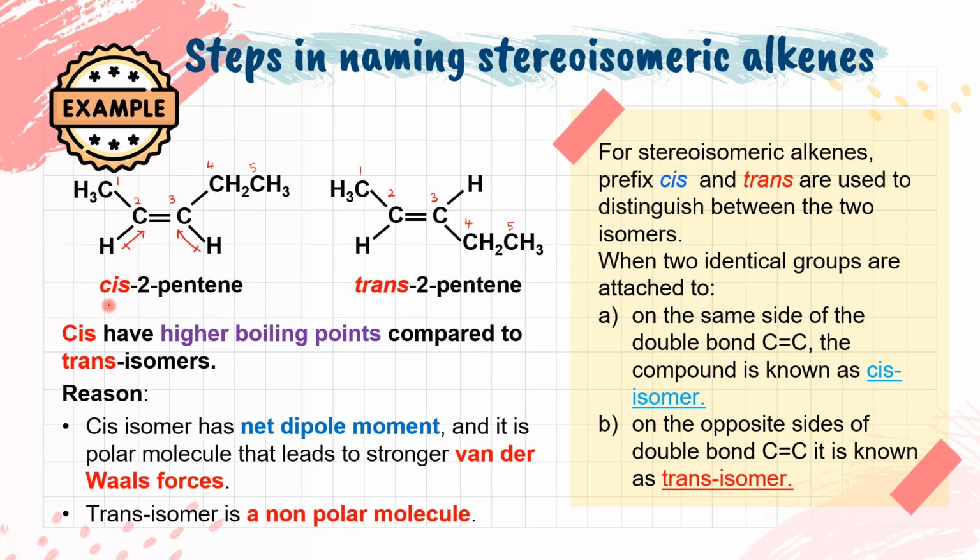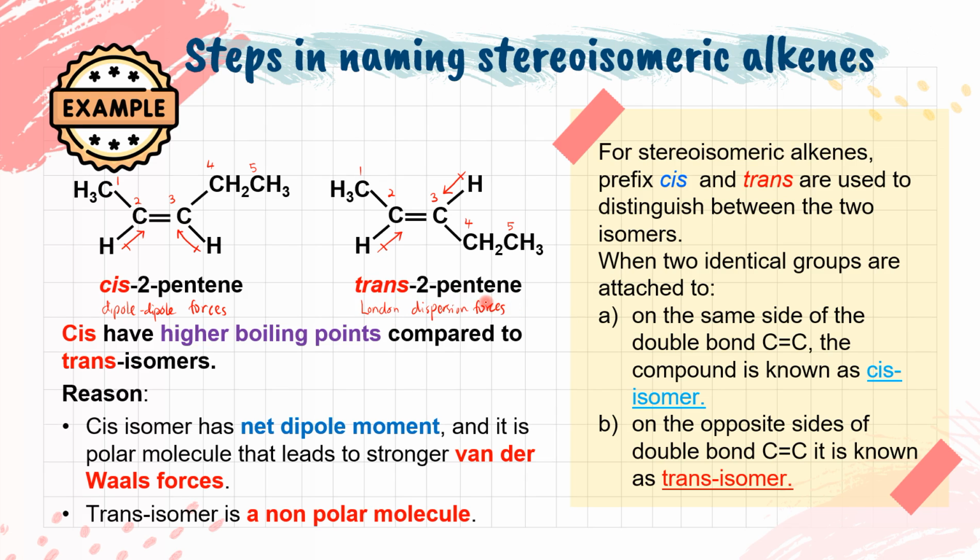Okay, this one is referring to the dipole forces. Alright. So for the trans isomer, the net dipole moment is equal to 0, since both dipole moments are on opposite sides and are cancelled out. Alright. So that's why the trans isomer is a non-polar molecule and it has weaker van der Waals forces, which refers to the London dispersion forces.